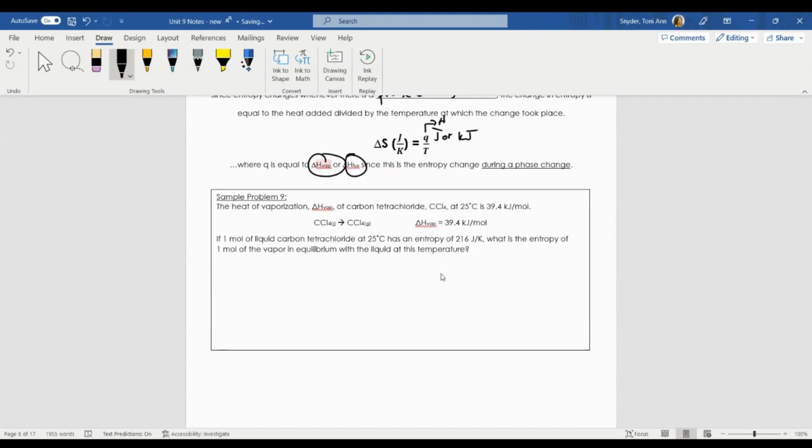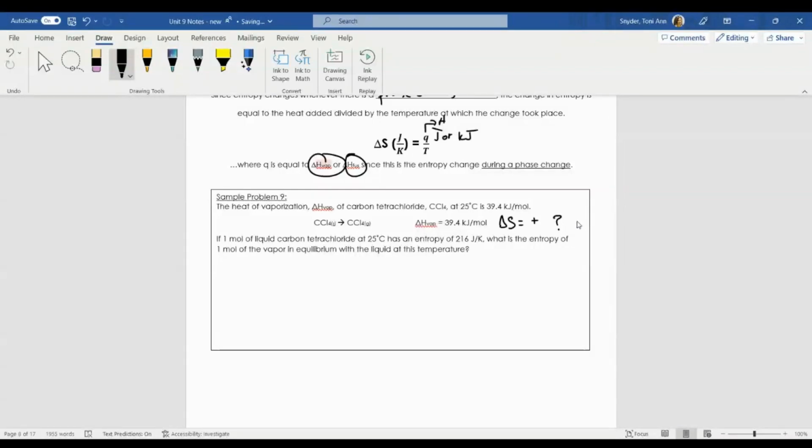So let's calculate the entropy of 1 mole of the vapor in equilibrium with the liquid. So we have the heat of vaporization for carbon tetrachloride. It takes 39.4 kilojoules of energy to vaporize 1 mole of carbon tetrachloride, okay? And we want to know what's the entropy change in this case. We can infer that entropy should be a positive value, okay? And that's because we are going from a liquid to a gas. That makes sense.